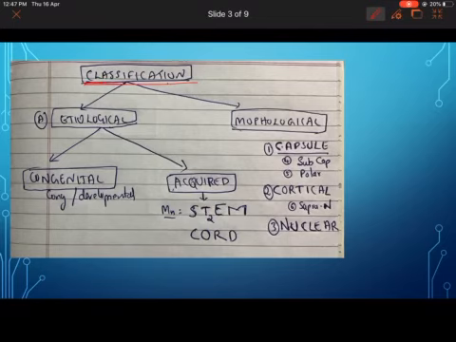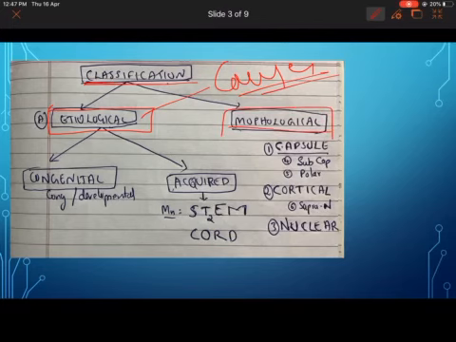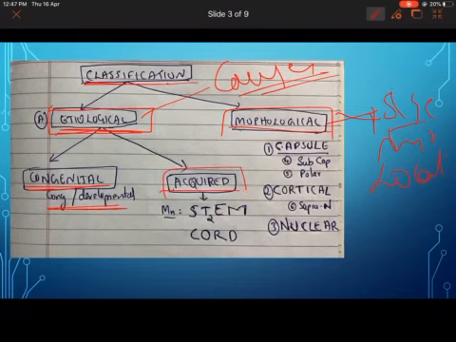Classification. Coming to the classification, cataract can be classified in two ways. One is etiological classification, that means based on the causes, what are the prominent causes. Or based on morphology. Morphology means size, shape and location. Under etiological classification, based on the cause, it can be a congenital or developmental cataract, or it can be an acquired cataract.